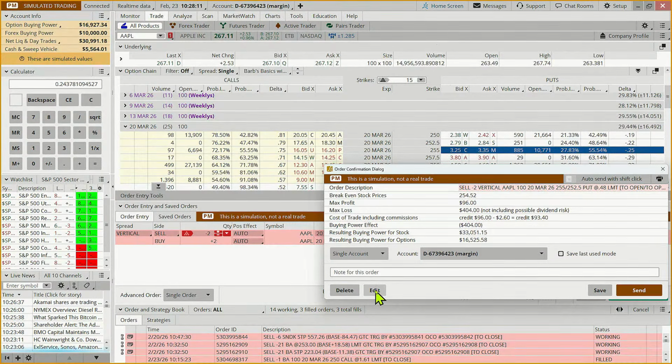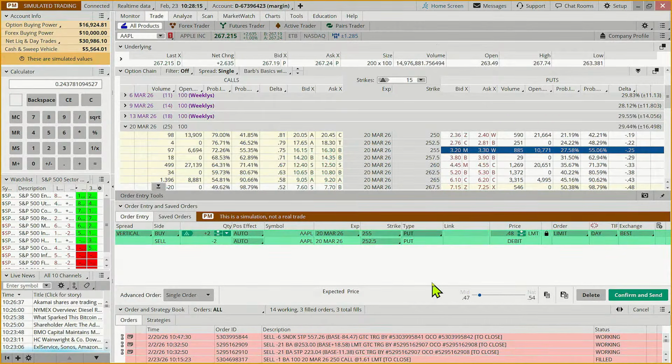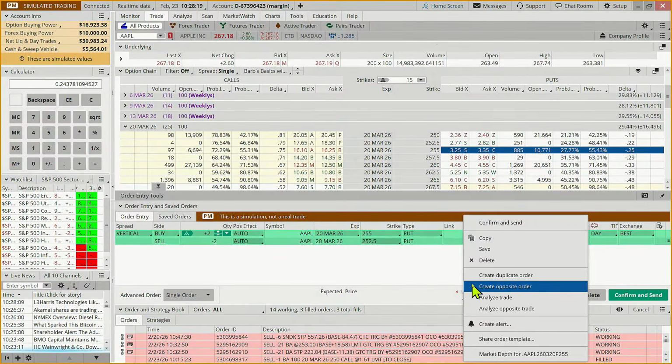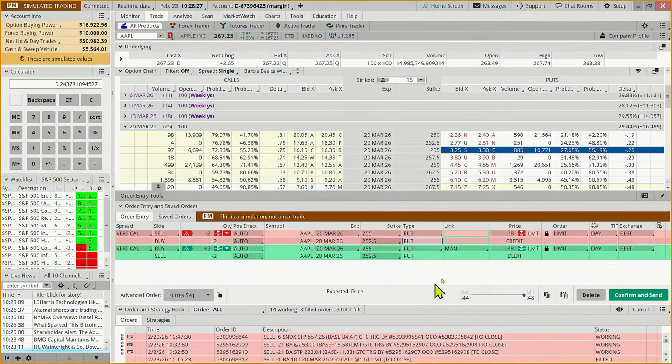Okay, little win. So right click, opposite order. Oops. Why did that go that way? Because I didn't come to advanced order and make it first trigger sequence. Now when I come up and right click and say create opposite order, it creates an exit. So we want to get out when this is worth about 10 cents.